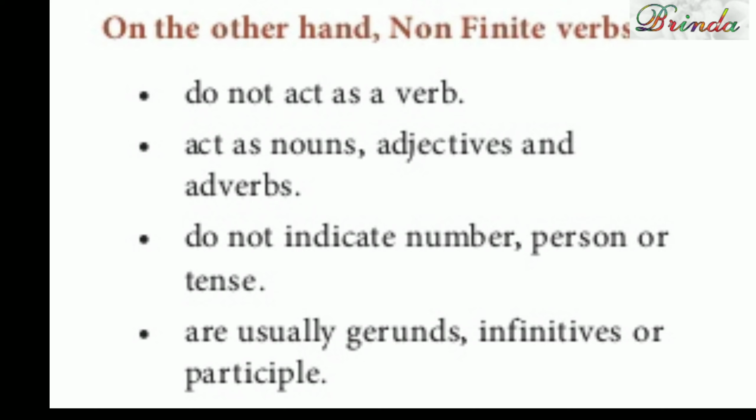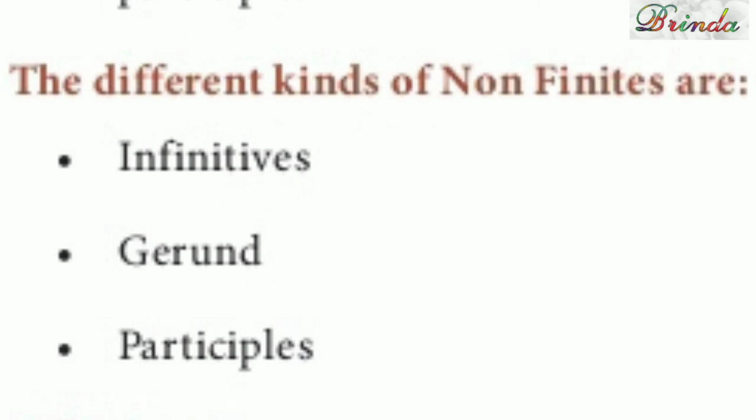They do not indicate number, person and tense. சரியா? Okay. And they are usually gerunds, infinites and participles. இதில் gerund. இப்போ gerund தான் நம்ம இங்கே நிறைய பார்க்குறோம். Gerund-னாக்கா it will end with ing but it will not have an action. The three kinds of non-finites are infinites, gerunds and participles.